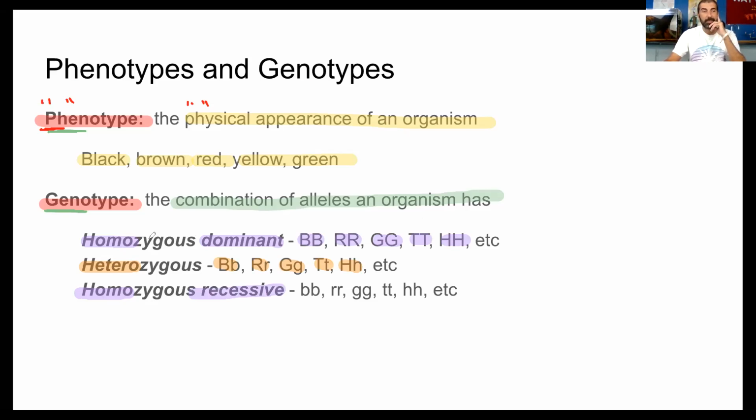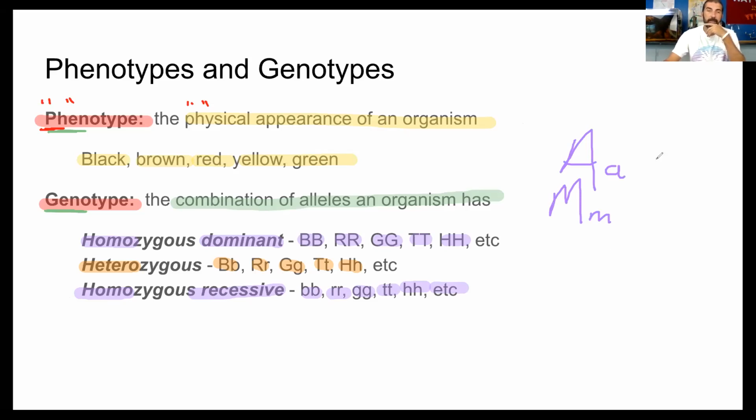It's basically the opposite of homozygous dominant, right? In homozygous dominant, both of them are capital. In homozygous recessive, both of them are lowercase, right? So if I was to just say, give me a heterozygous genotype, well, you can pick any letter. The letter doesn't matter. We'll use A, right? That would be heterozygous. You just say another letter, say M. Well, that would be heterozygous.